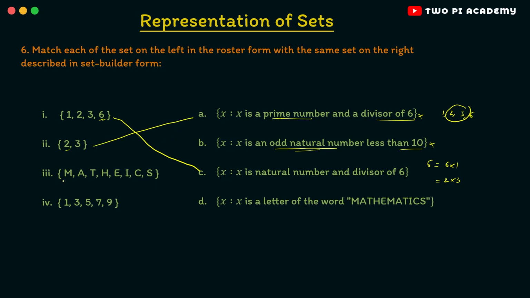And then the third one, the set of M, A, T, H, E, I, C, S. Clearly all of these are letters, right? So you can't match that with odd natural numbers. And the option D is nothing but x such that x is a letter of the word mathematics. Clearly all of these are the letters in the word mathematics, right? So the third one is option D. And finally we are left with the fourth and option B. Clearly these are odd natural numbers, right? 1, 3, 5, 7 and 9. Odd natural numbers less than 10. So this is the solution to this problem.